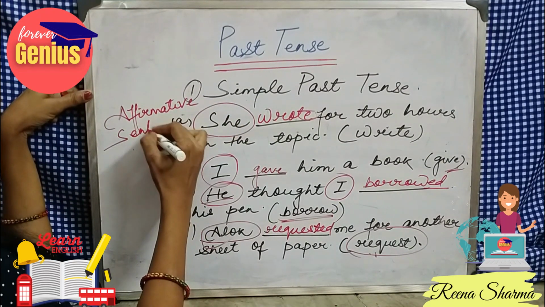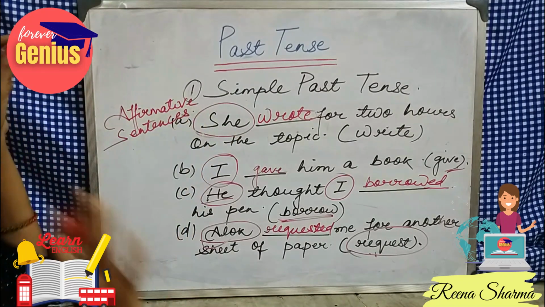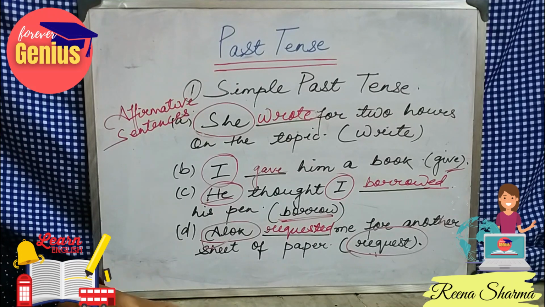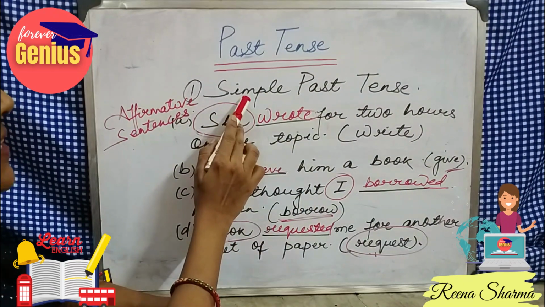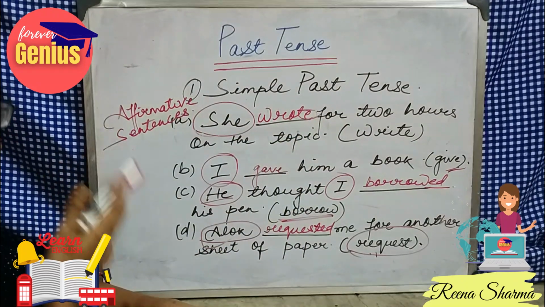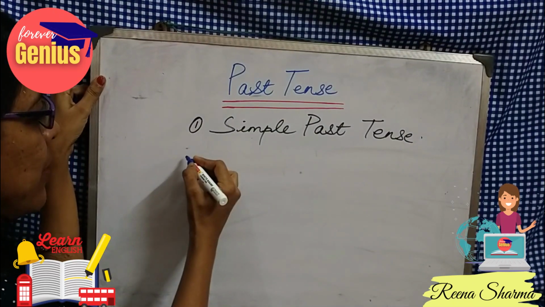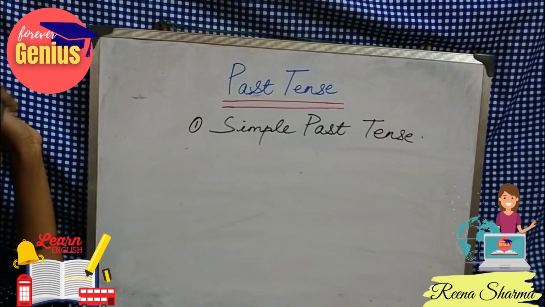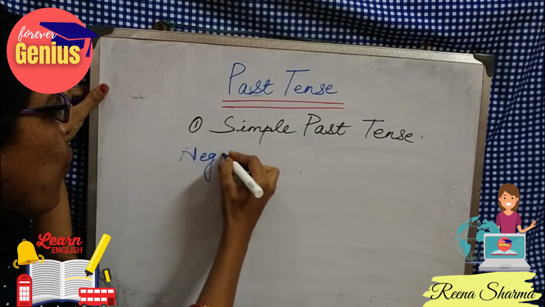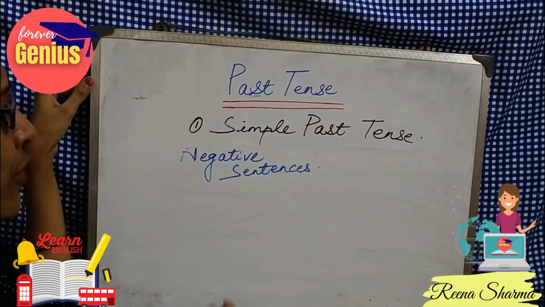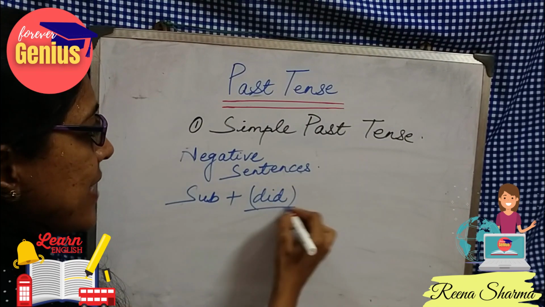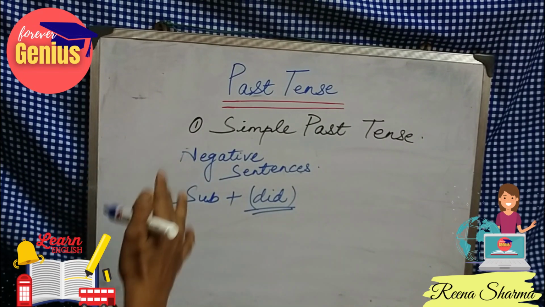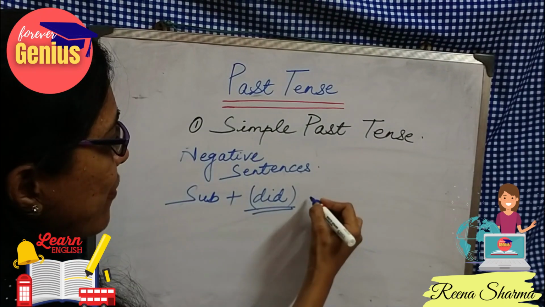Affirmative sentences means simple sentences where we do not have any no word in that. But if we talk about negative sentences in simple past tense, what will be the format for that? The format for that will be subject plus did. Did is the second form of the verb, isn't it? Do, does, did. So did is the second form of the verb.